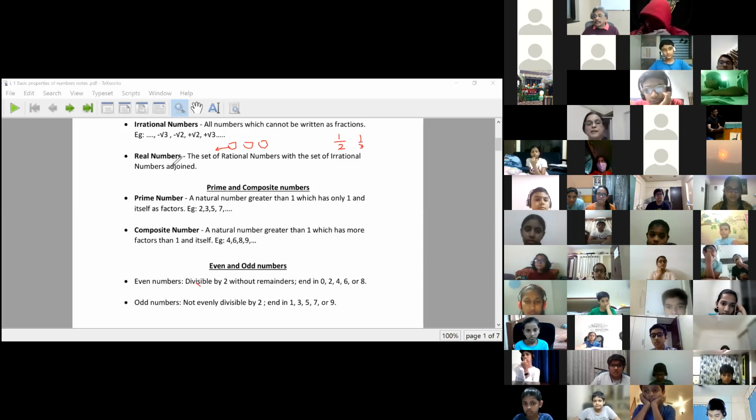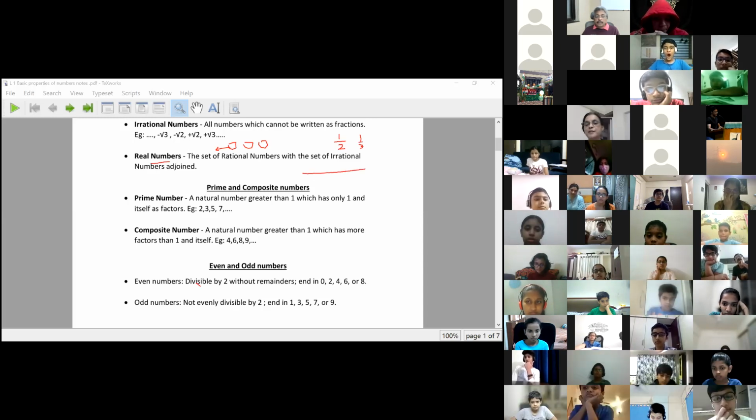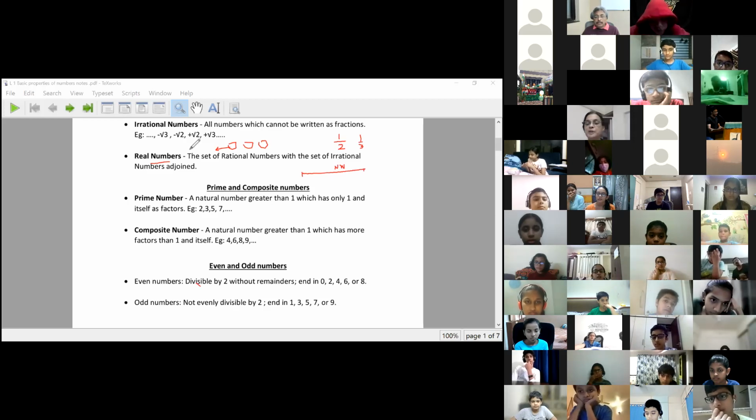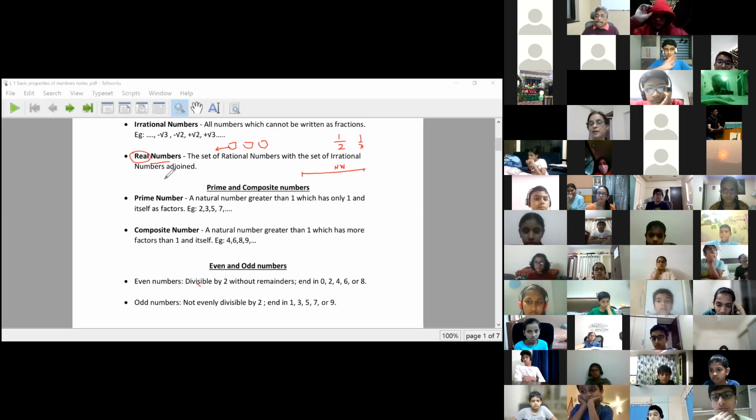And all these numbers, natural, whole, integers. Now understand, when I talk of integers, integers will have natural numbers in it, whole numbers in it, and they will also have rational numbers in it. How integers will have rational numbers? We will see that also. And then irrational numbers. All these numbers put together will be called real numbers, the numbers that actually exist.